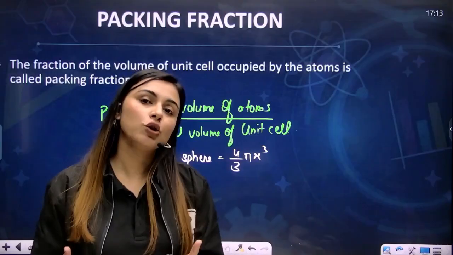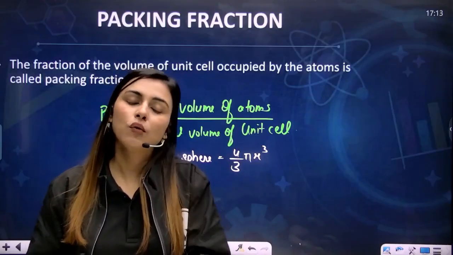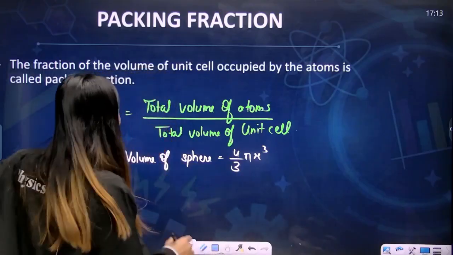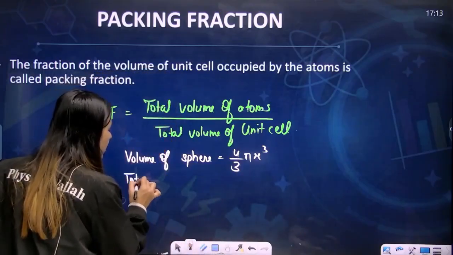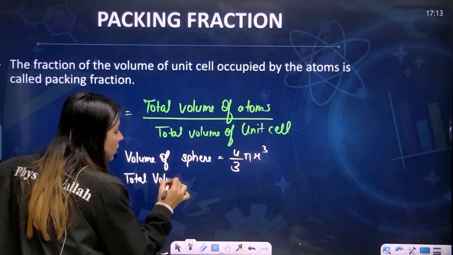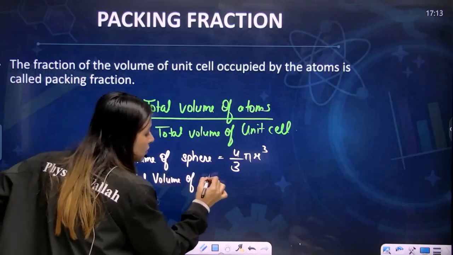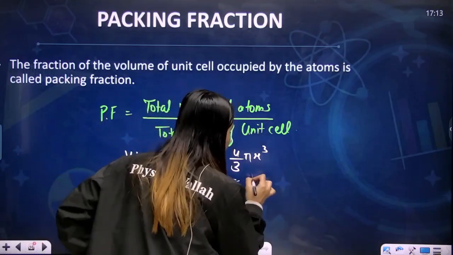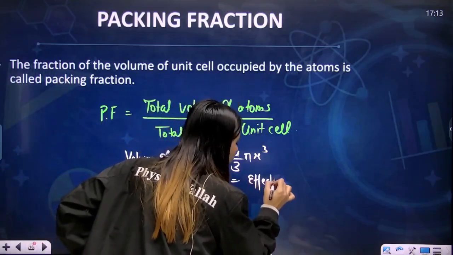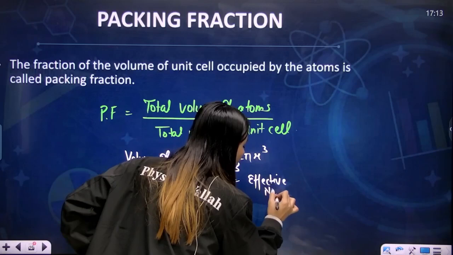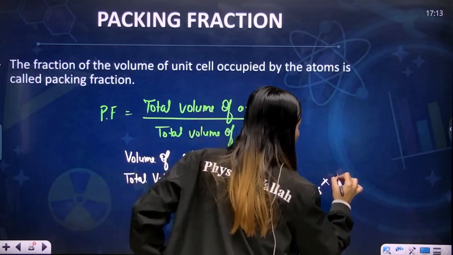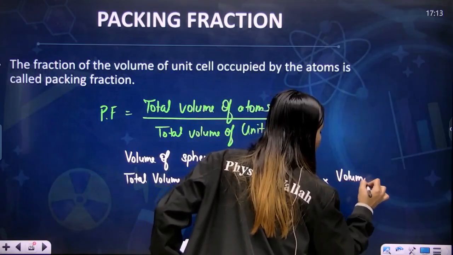So how much volume of the atoms is present? 2 into the volume of one atom, because the atoms would be the same. So the total volume of atoms will be the number of atoms, or I could say the effective number of atoms, into the volume of one atom.